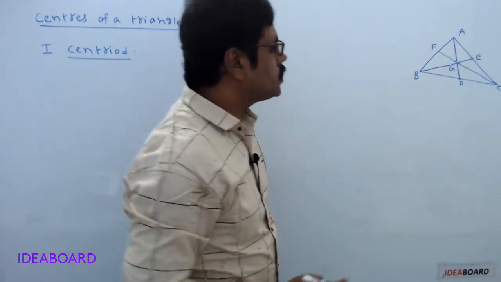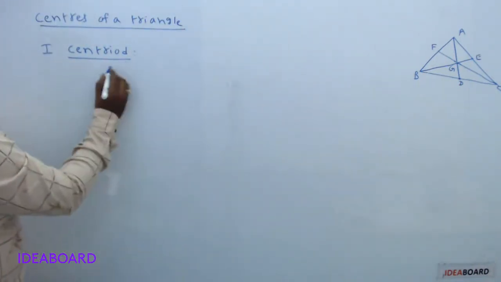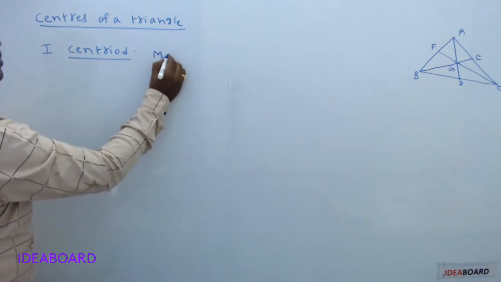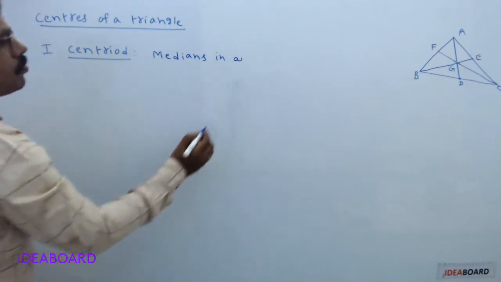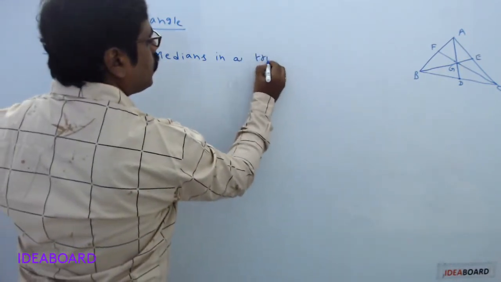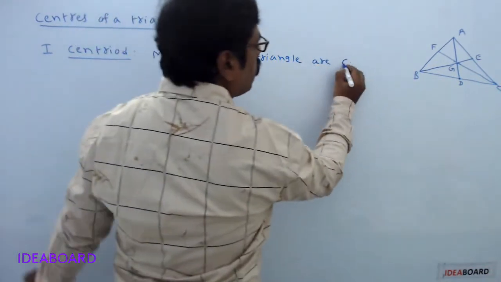Now note down the definition. Medians in a triangle are concurrent.